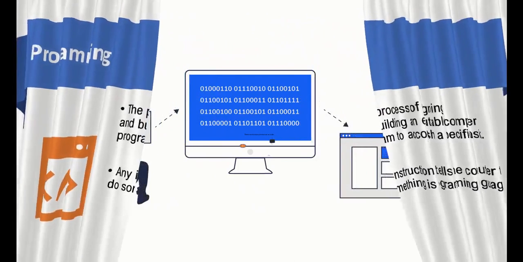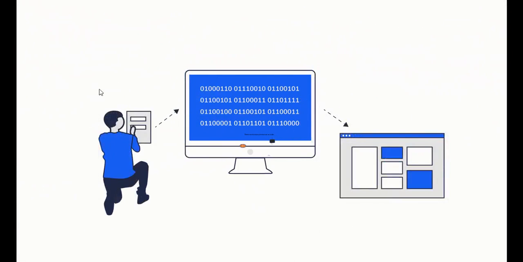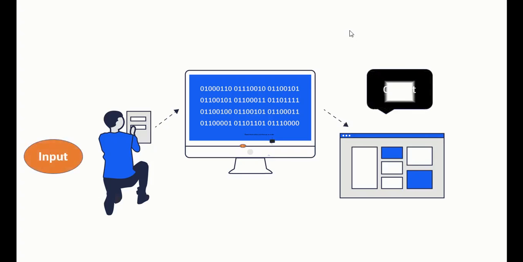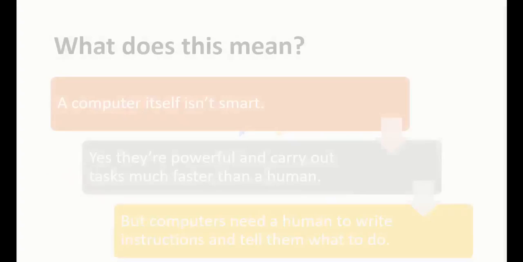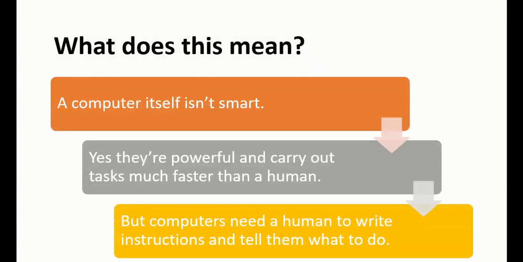So here we have a clear picture so that you can understand clearly. Here we give input to the computer, in the form of a language the computer can understand, and in turn the computer will give us output. Now you may have a question: what does this mean? A computer itself is not smart.